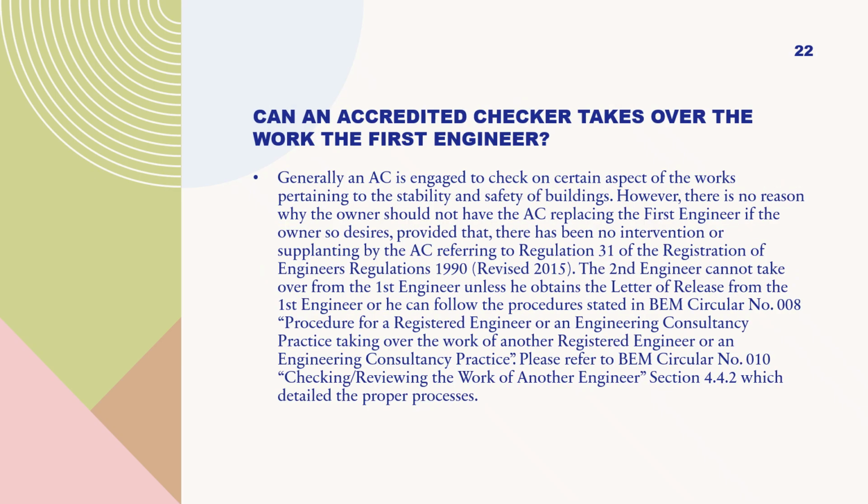Can an accredited checker take over the work of the first engineer? Generally, an AC is engaged to check on certain aspects of the works pertaining to the stability and safety of buildings. However, there is no reason why the owner should not have the AC replacing the first engineer if the owner so desires, provided that there has been no intervention or supplanting by the AC, referring to Regulation 31 of the Registration of Engineers Regulations 1990, revised 2015.